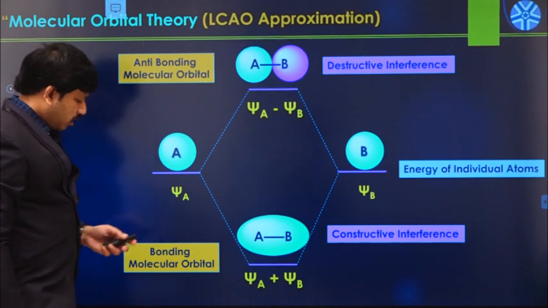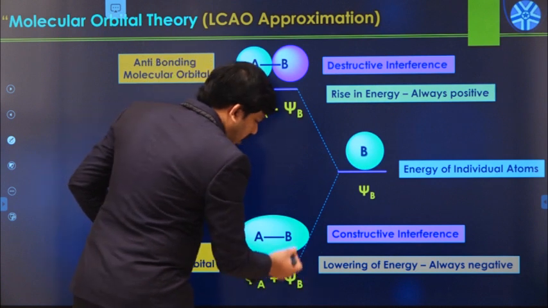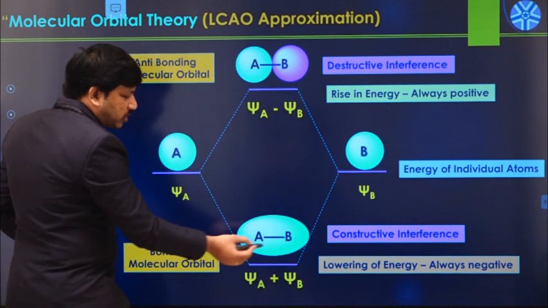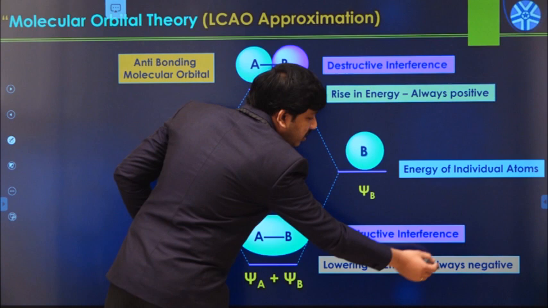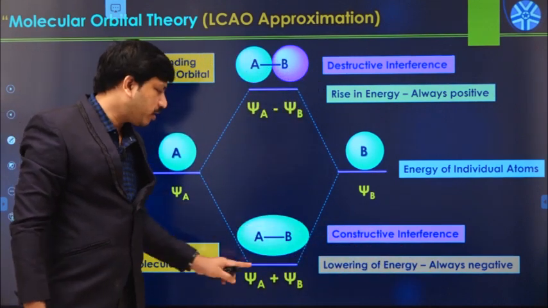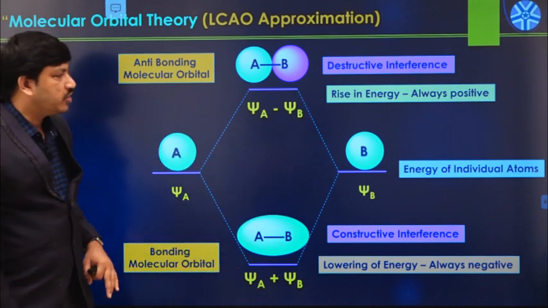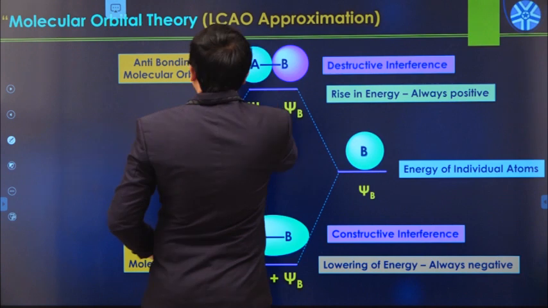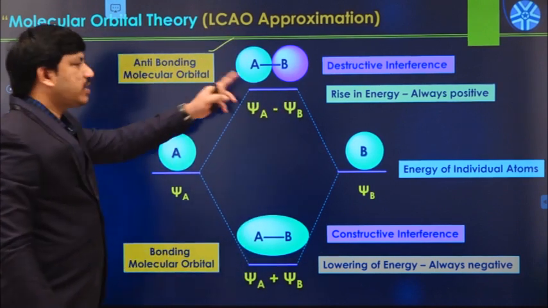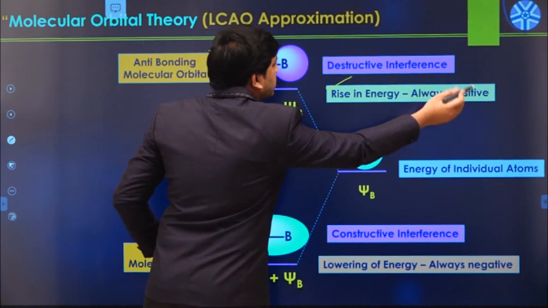Okay. And if you see the energies, for bonding molecular orbitals the lowering of energy is always negative in nature. If you calculate the energy of this particular orbital, it is always negative when compared to the atomic orbital's energy. Whereas anti-bonding orbitals always have a rise in energy, always positive in nature.